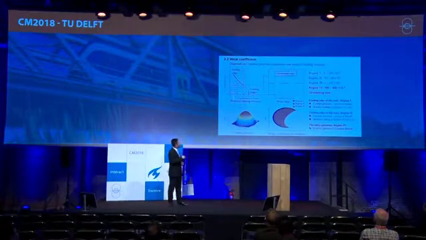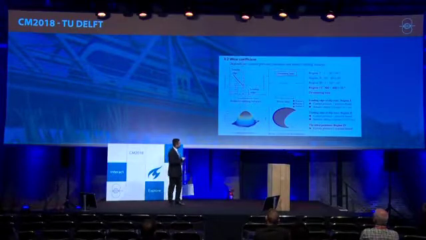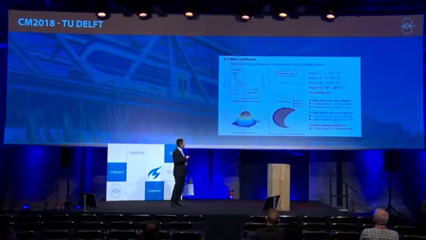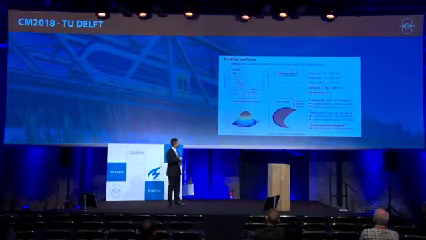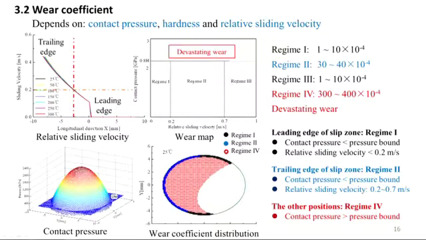This figure is the relative sliding velocity at different temperatures, and this figure is the combination of contact pressure and hardness. Then we can determine the wear coefficient distribution, as in this figure, according to relative sliding velocity, hardness, and contact pressure.